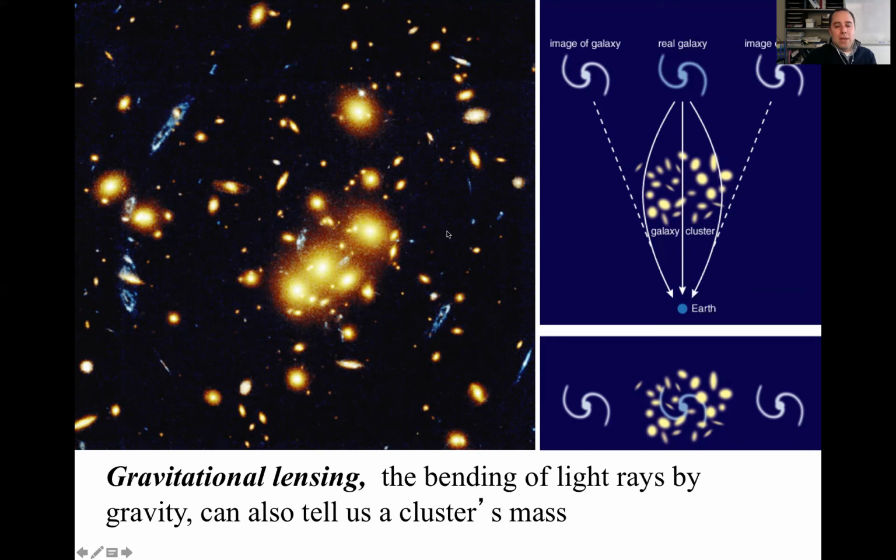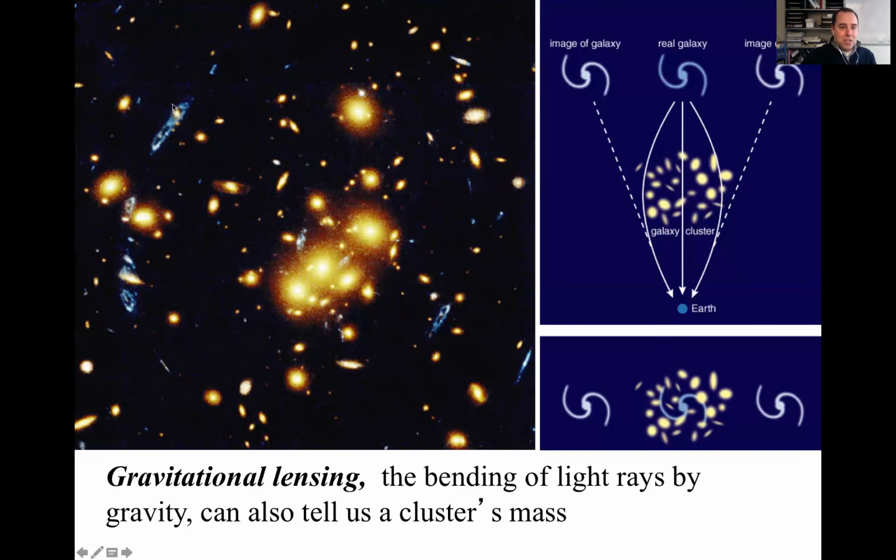Well, if you have a galaxy that's more distant than that, the light, as it passes by this very massive object, will get bent a little bit. And so you'll see this galaxy isn't where it actually is, because its light has been bent around this foreground galaxy cluster and distorted. We call this gravitational lensing. And in fact, it's probable that this galaxy and this galaxy are exactly the same ones.